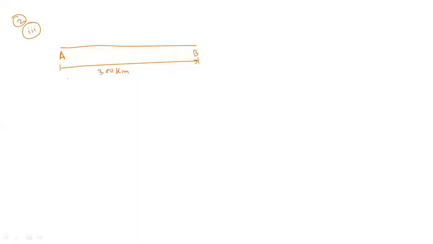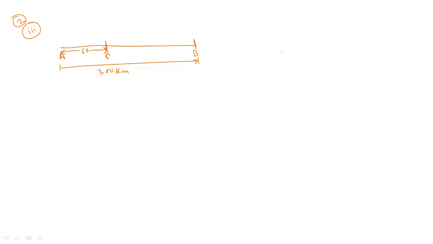She takes 4 hours if she travels 60 kilometers by train. That means, suppose this is 60 kilometers, and suppose this is point C. Up to 60 kilometers she travels by train. And what is the remaining distance? CB or BC? What will be the remaining distance? Anyone? Tell me, Bhaswati.